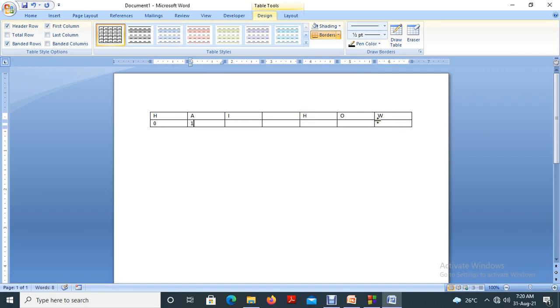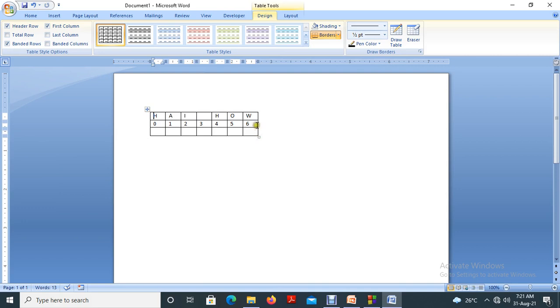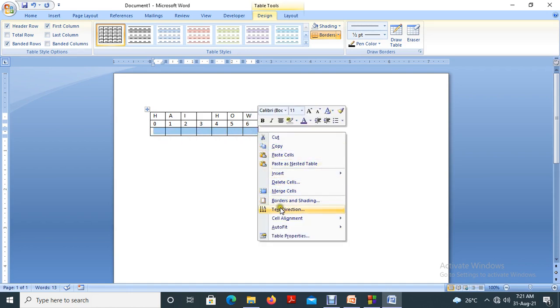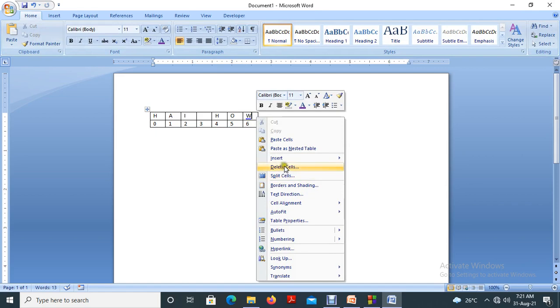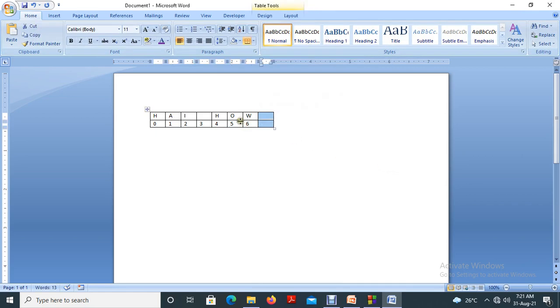So this is index 0, 1, 2, 3, 4, 5, 6, and this is the null character, and this is 7. So this is an array. For example, this is the array that we have.